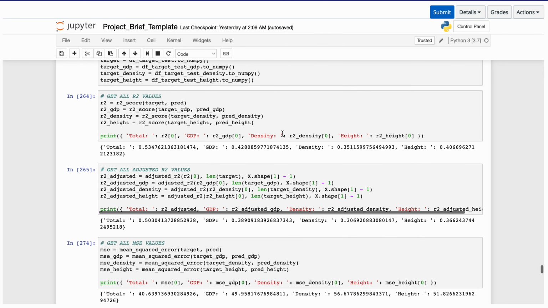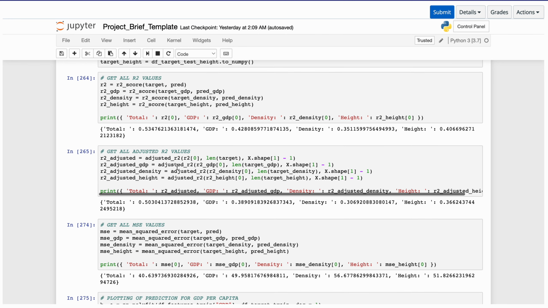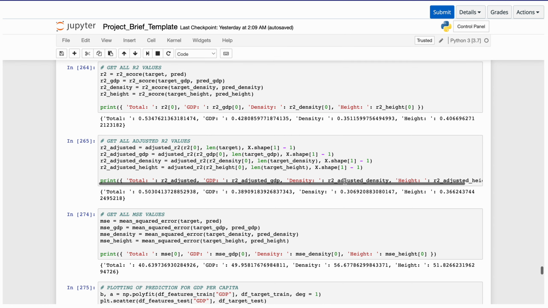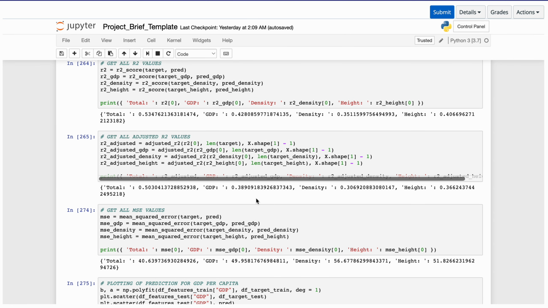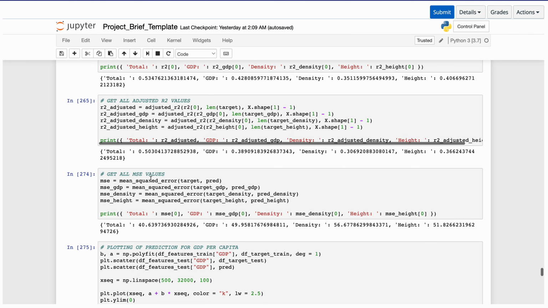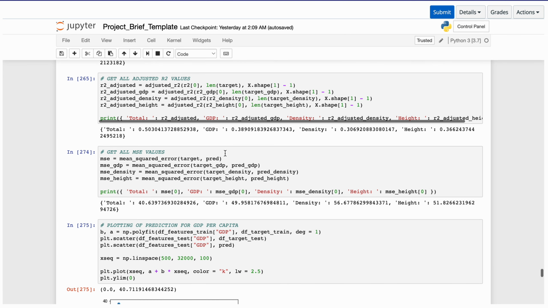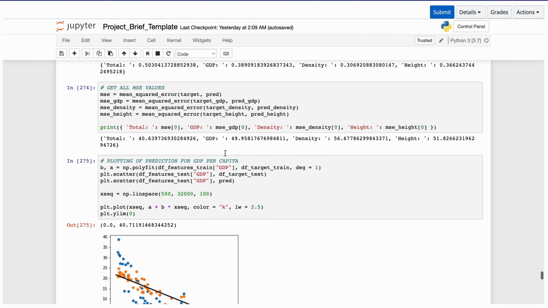Then we are going to calculate all the R-square values and all the adjusted R-square values. And here we are seeing that our R-square value actually increased to 0.50, which is above the 0.25 mark. And this is the overall one. And as you can see, the individual variables have correlations as well, as they are all above the 0.25 mark.